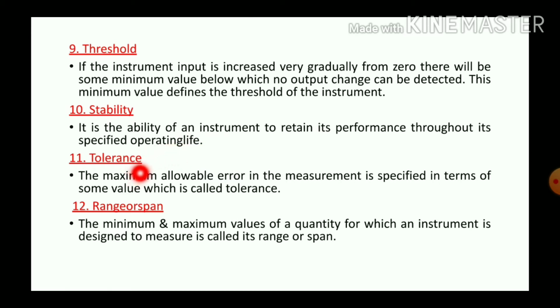And the 11th one is tolerance. The maximum allowable error in the measurement is specified in terms of some value, which is called tolerance. The tolerance is normally expressed as a percentage value like plus or minus 2%, plus or minus 5%, etc.